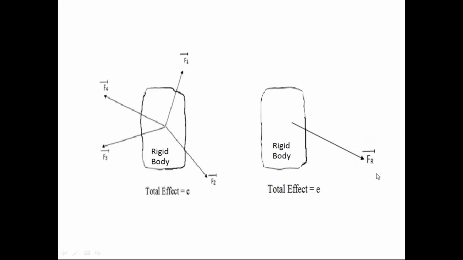Resultant force is only one force, not a number of forces, whereas the force system is a number of forces.